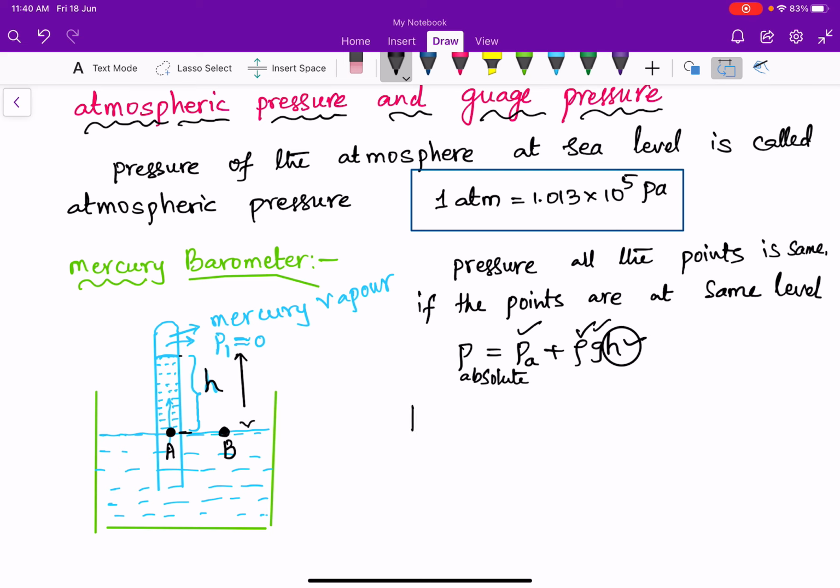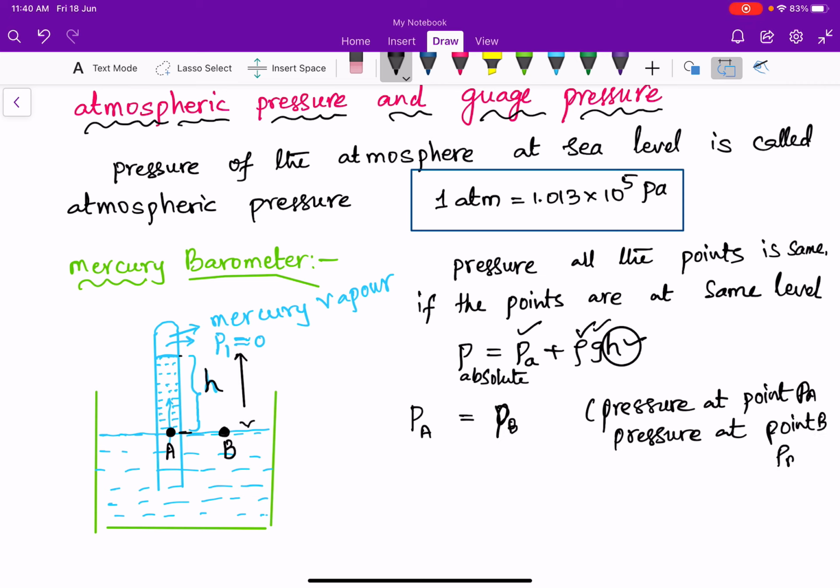Pressure at point A is PA, and pressure at point B is PB. These are the same.